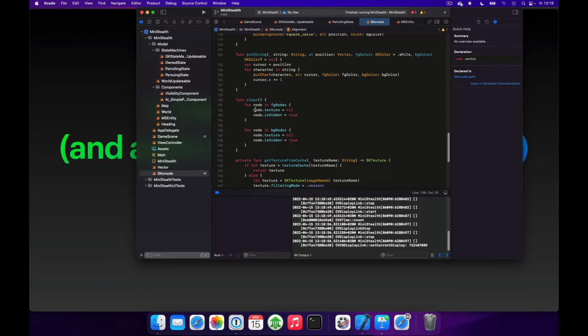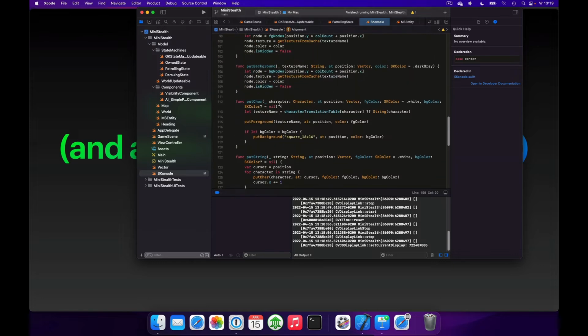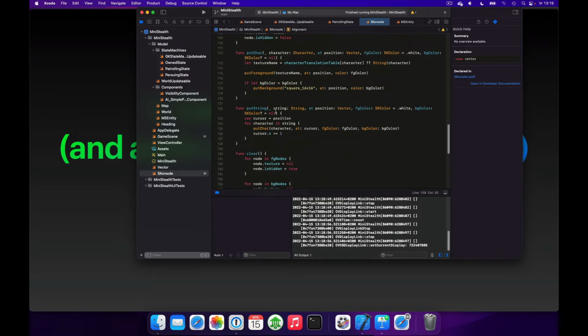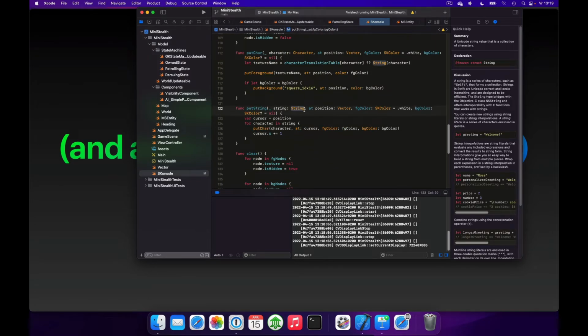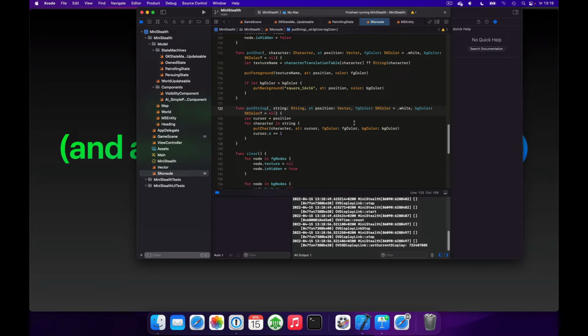And now we go to our putString method, and we'll add the alignment the player can pass in. So we'll take a parameter alignment and we'll default it to left.